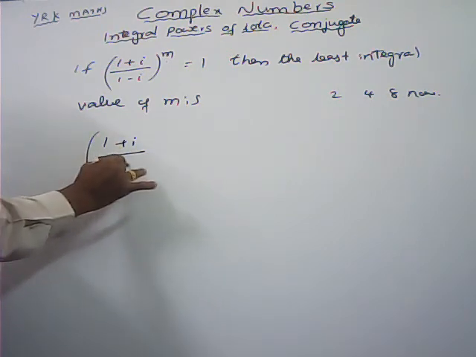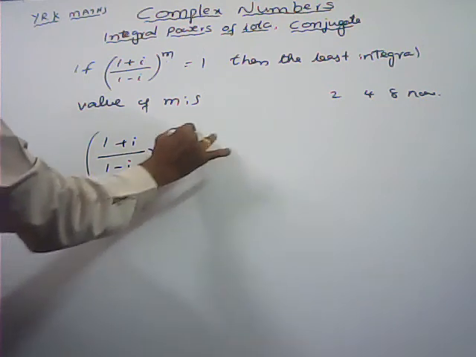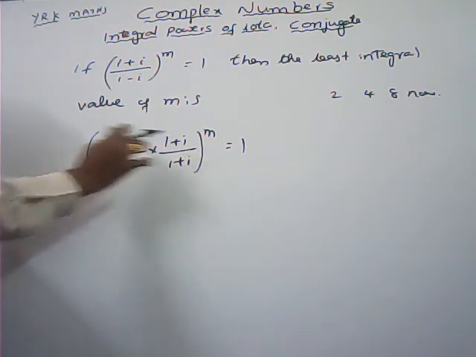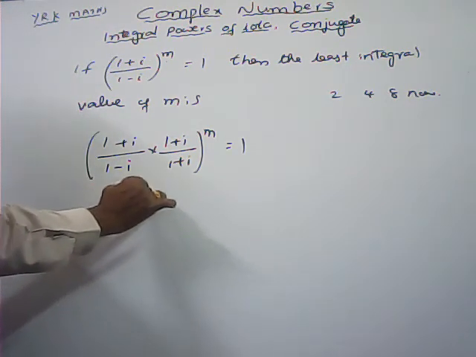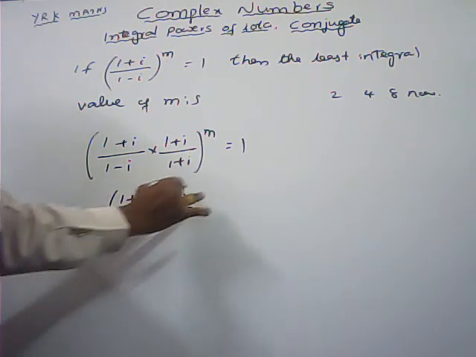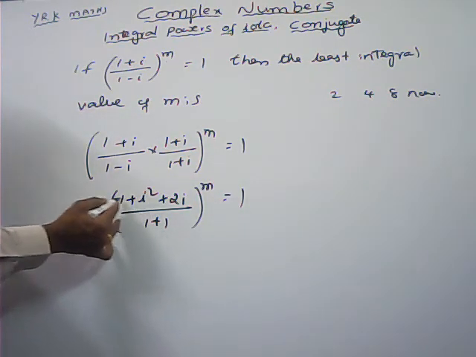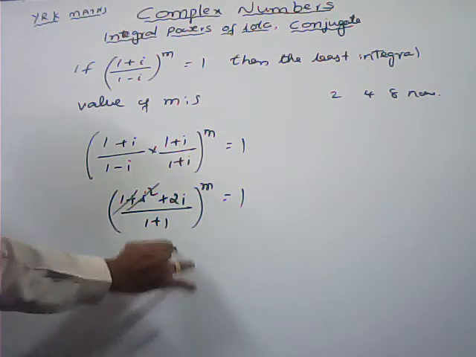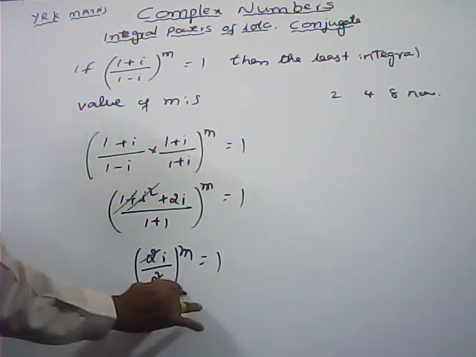If I rationalize this one, what is the rationalizing factor? 1 plus i, whole power m is equal to 1, and a plus ib into a plus ib, whole square. If I expand that one, a square plus b square plus 2ab, whole by a square plus b square, whole power m is equal to 1. Here i square value is minus 1, plus 1 both get cancelled. 2i by 2, whole power m is equal to 1. Here 2 gets cancelled. i power m is equal to 1.